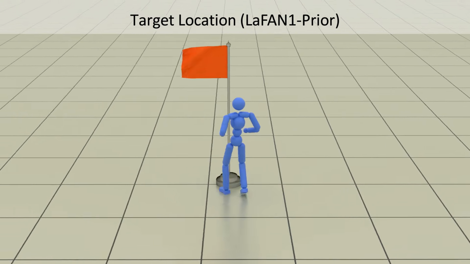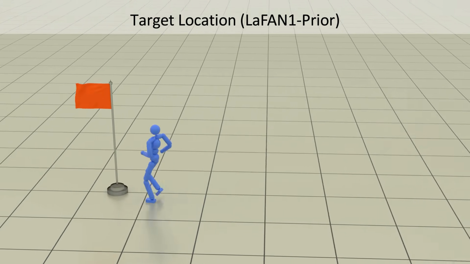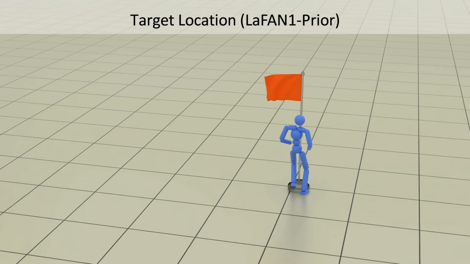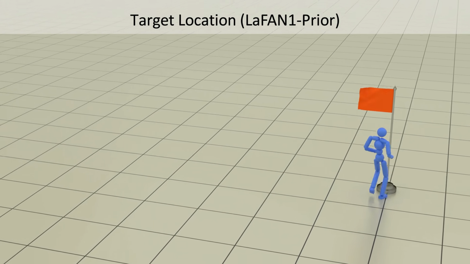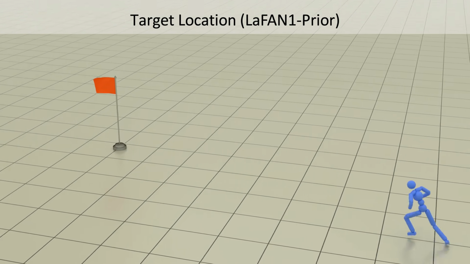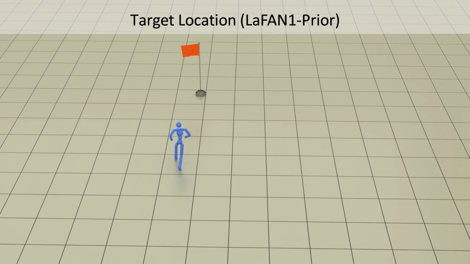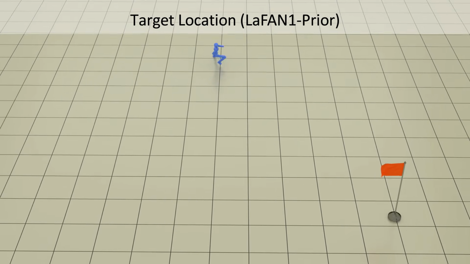Policies trained with SMP exhibit human-like strategies. Here, the character automatically slows down as it approaches the target. When the target is far away, the character transitions to a fast-running behavior. These nuanced behaviors arise automatically by training with the motion prior.